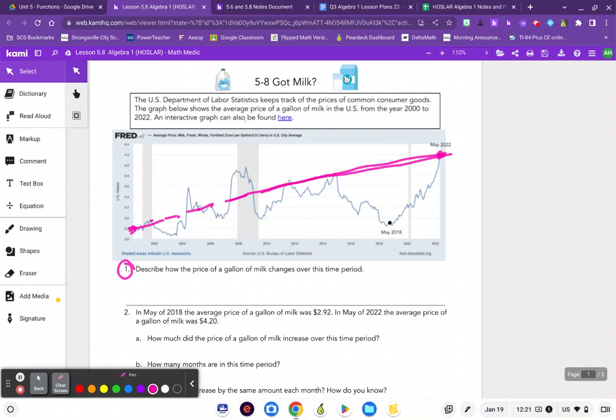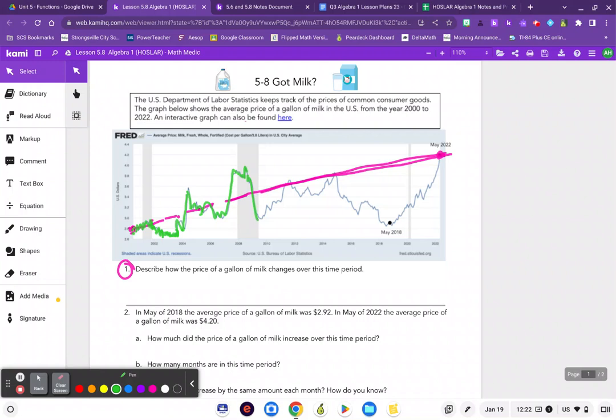The price of a gallon of milk is not changing at a constant rate. It's not going up by 2 cents per year or whatever the increase is. It's not constant. In fact, even within a year itself, it's not constant. What I notice is that this graph has these little jagged ups and downs. And so I could be on a downtrend, but even in that downtrend, it's kind of up and down. So like I have this downtrend here, but even in this downtrend, I have little spikes, right? Upward trend, a little bit down, upward spike, down.